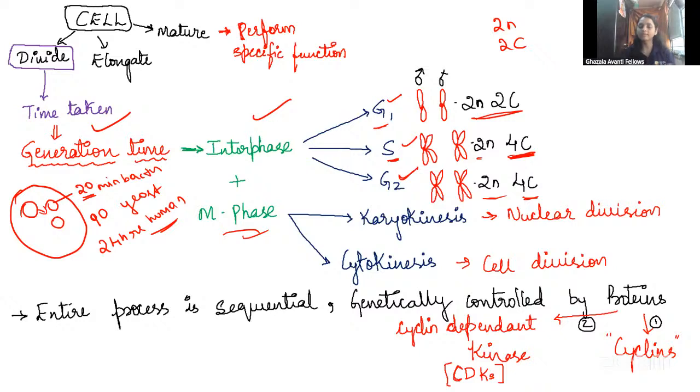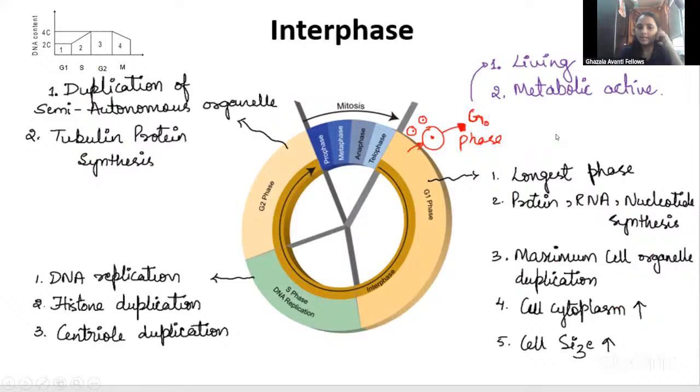And coming to the M phase, the M phase may be mitosis or the M phase may be meiosis. In the M phase, what takes place is karyokinesis and cytokinesis. Karyokinesis means the nucleus is there inside the cell, and the nucleus is going to be divided. In the cytokinesis, the cytoplasm and all the cell organelles are going to be divided between the two cells. That is called cytokinesis. Now let us see here. This whole cell cycle process is genetically controlled. The protein name is cyclins. Let us study in detail.